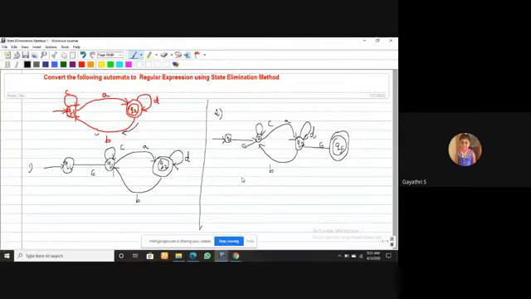Next, step 3. In step 3, you are eliminating the intermediate states one by one. First, I'm going to eliminate Q1, since this is an intermediate state. First, I will check the path.